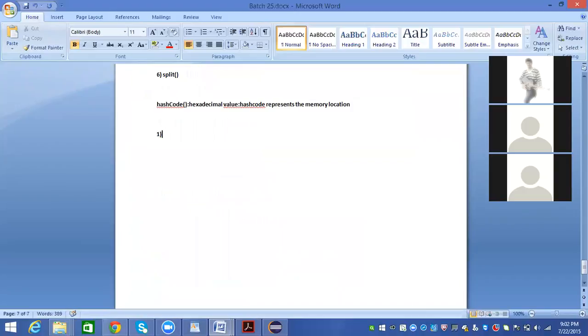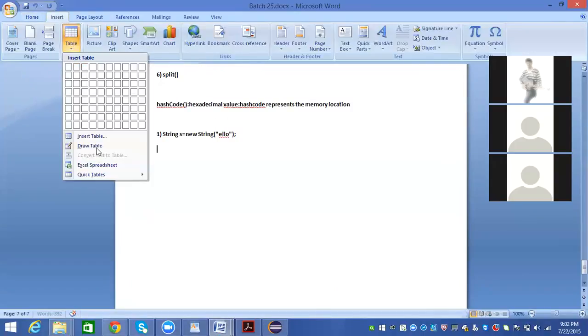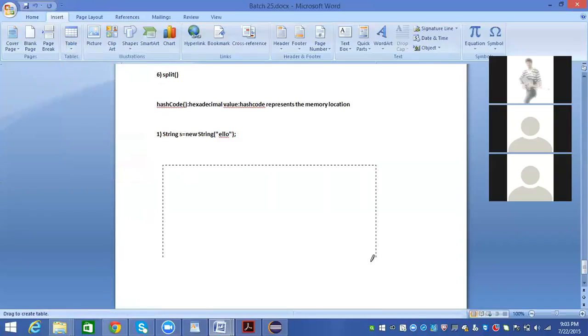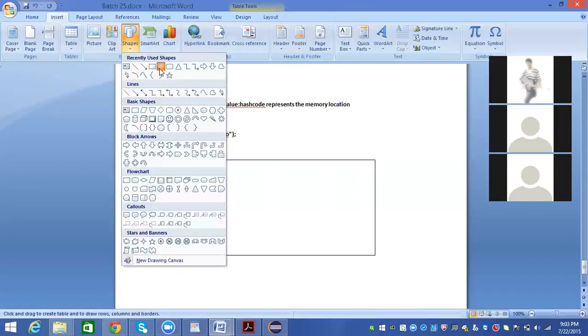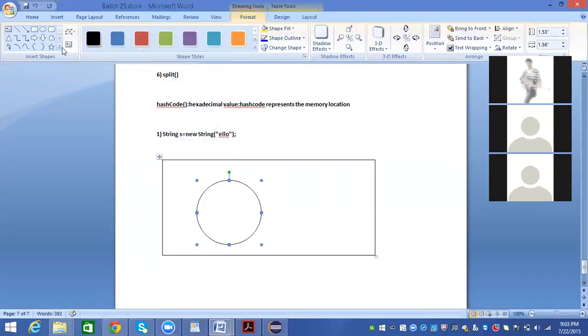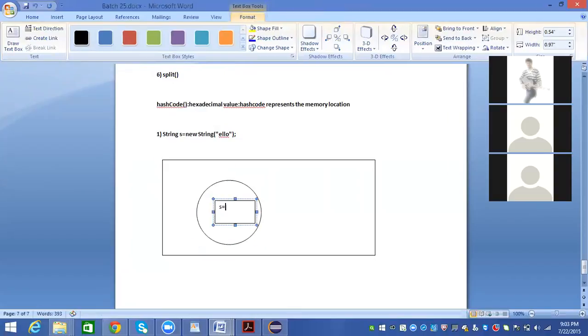When I say string is equal to new String of hello, then internally it will create a new string, with the value hello, whatever value we have given there. This value will be created.